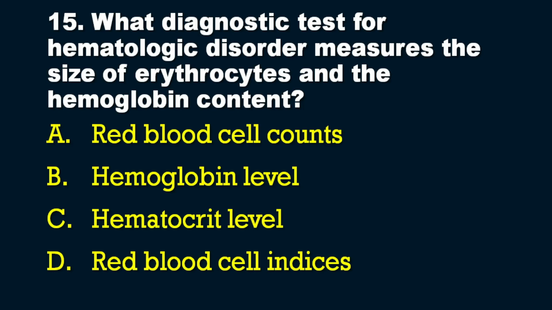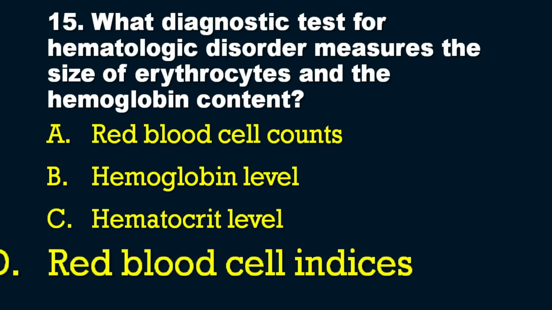So by the process of elimination itself, you can find out the answer for this question, because it is not the RBC count, it is not the hemoglobin level, it is not the hematocrit level, and the answer is option number D, that is the red blood cell indices. Okay, red blood cell indices.